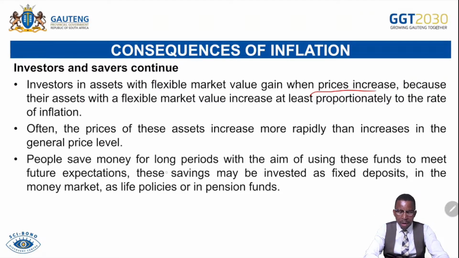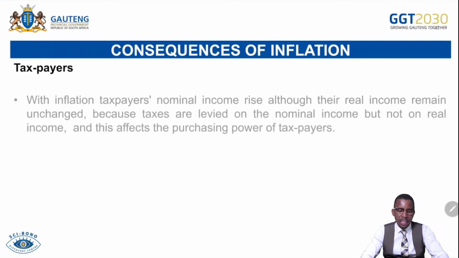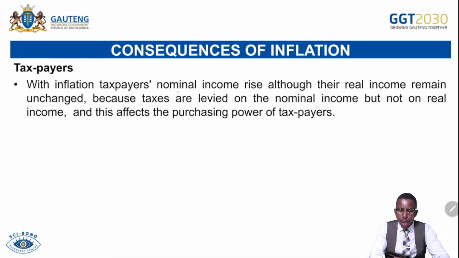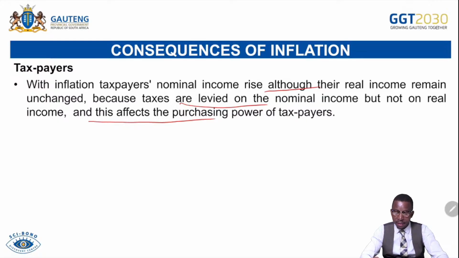So people who save their money for long periods with the aim of using these funds to meet future expectations, these savings may be invested as fixed deposits in the money market, as life policies, or pension funds. Taxpayers, how are they affected? With inflation, taxpayers' nominal income rises, although their real income remains unchanged, because taxes are levied on the nominal income but not on the real income, as this affects the purchasing power of taxpayers.